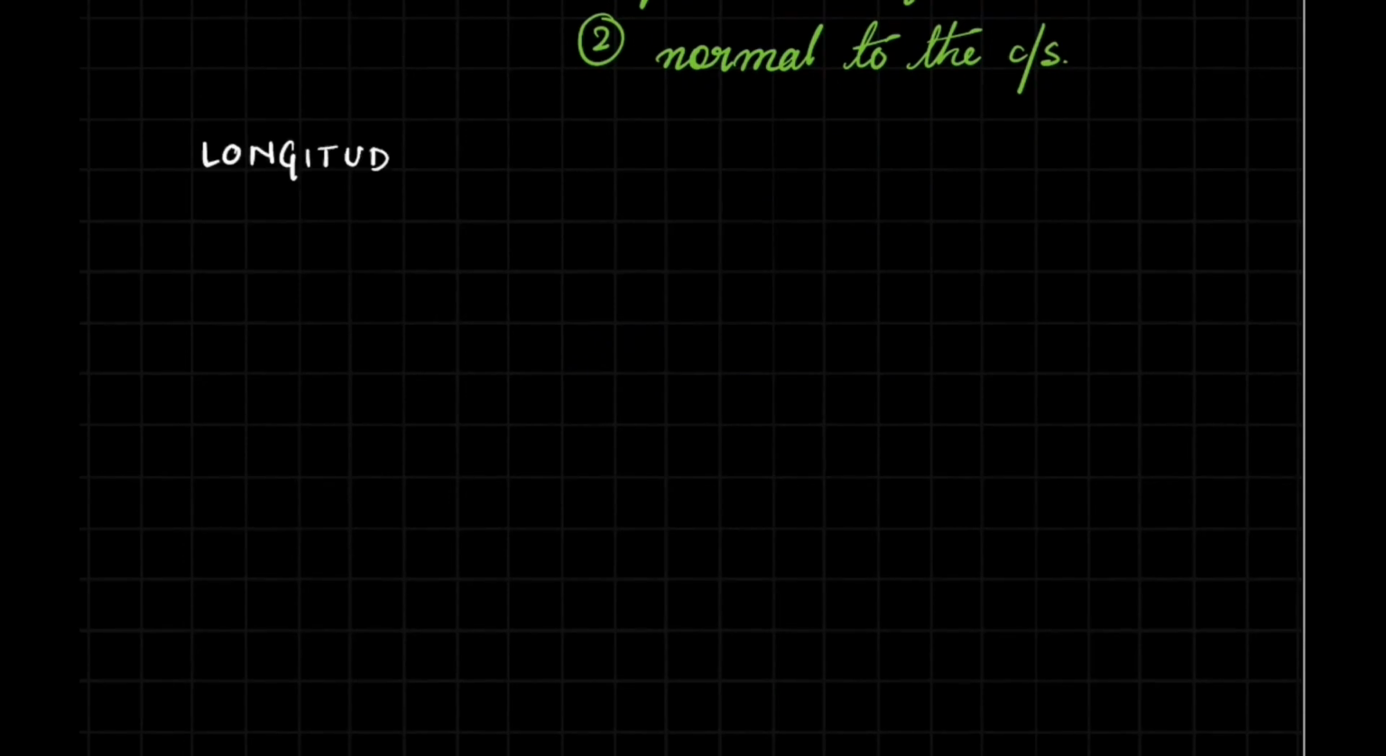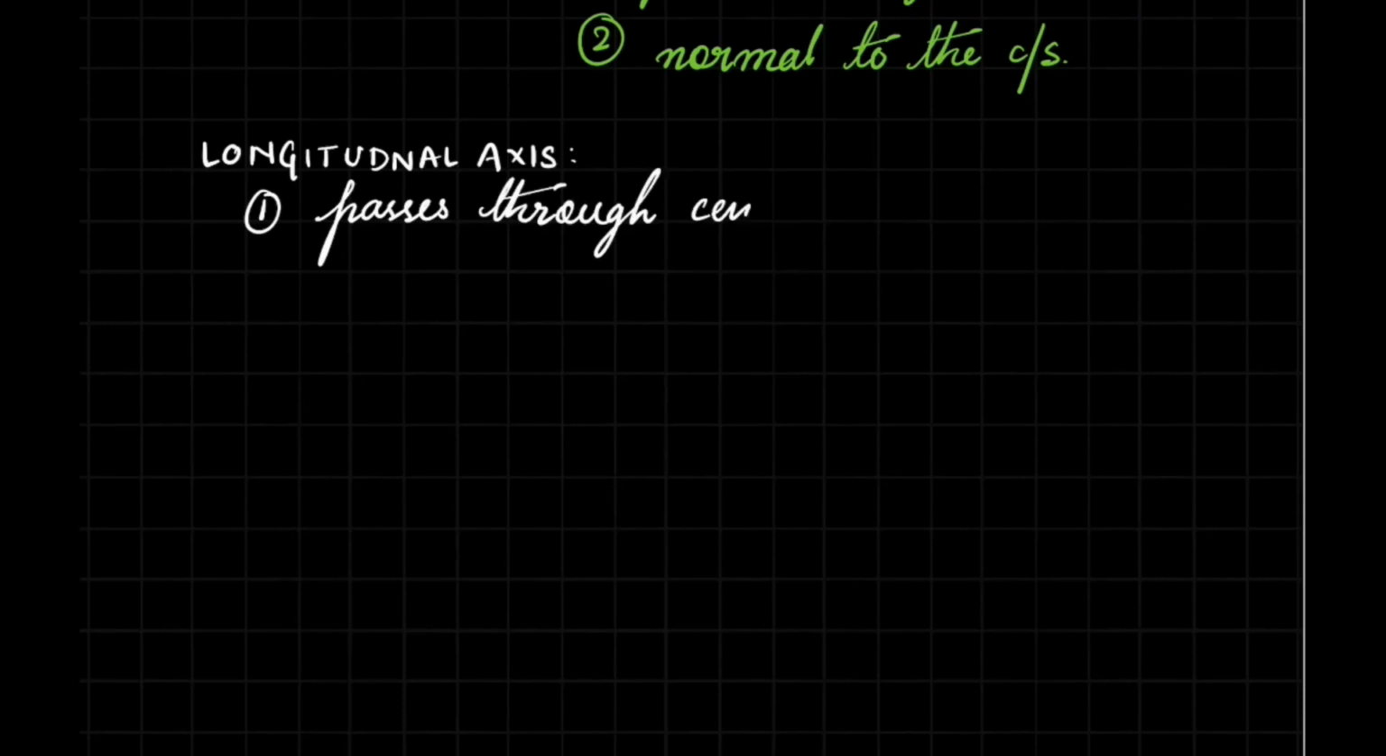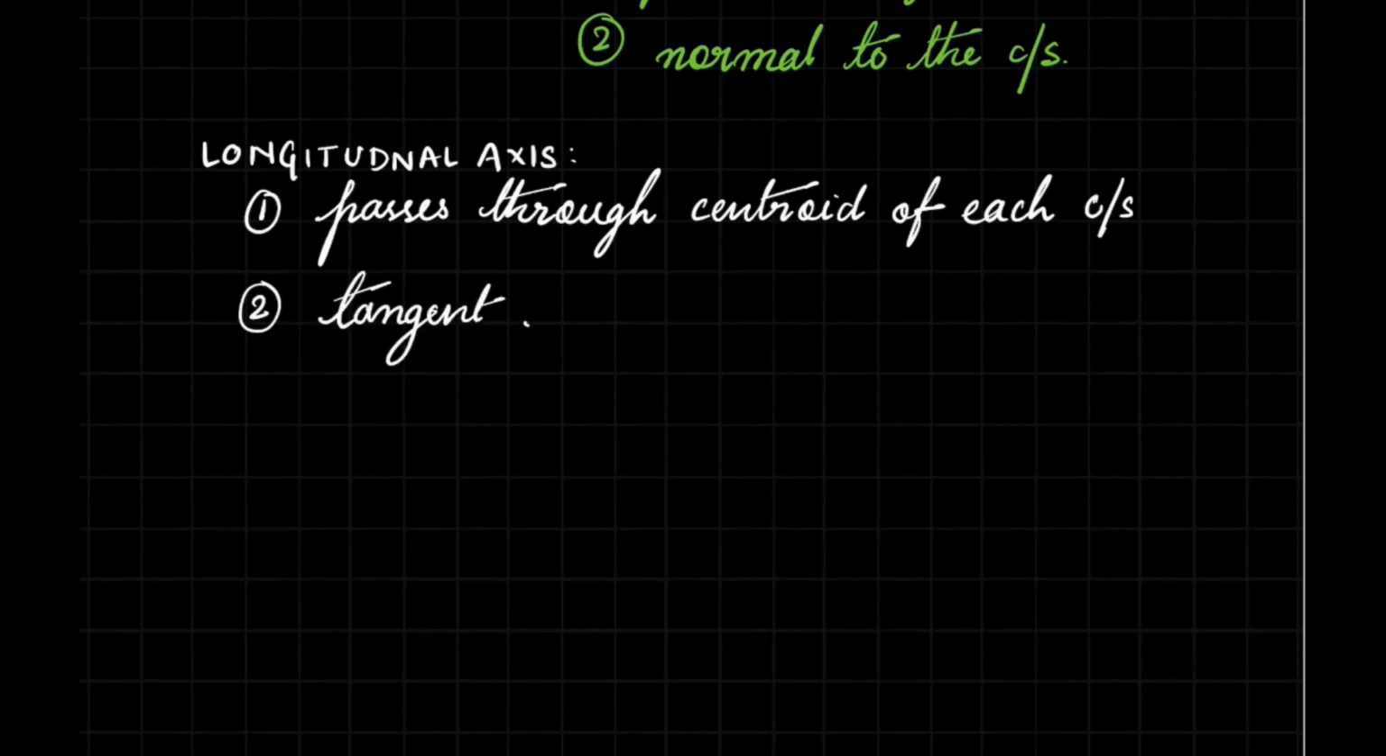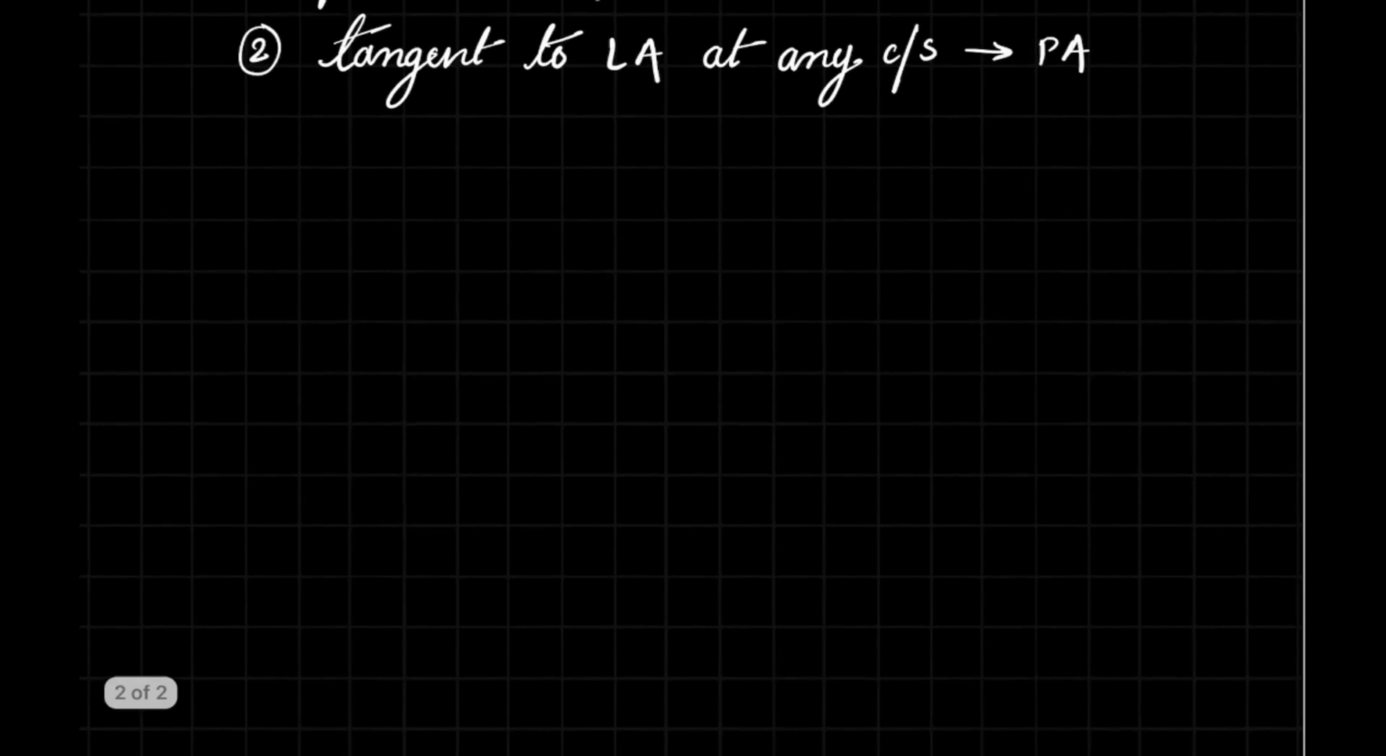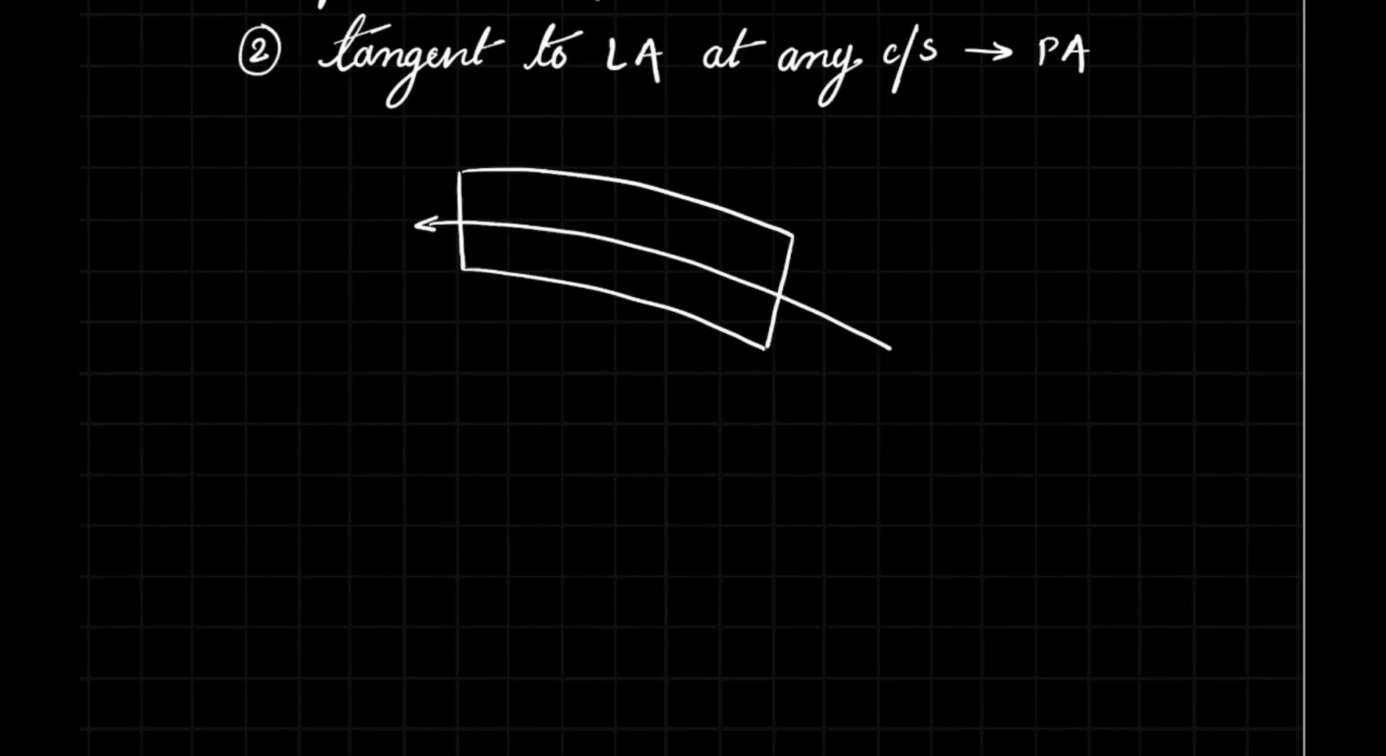And if you combine many such lamina or bread slices, you will get a 3D object, or in this case, a bread loaf. And the longitudinal axis of this object is such that it satisfies two conditions. Firstly, it passes through the centroid of each cross section or each lamina, and second, whenever you draw a tangent to this longitudinal axis at any of these cross sections, it will give you the corresponding polar axis.